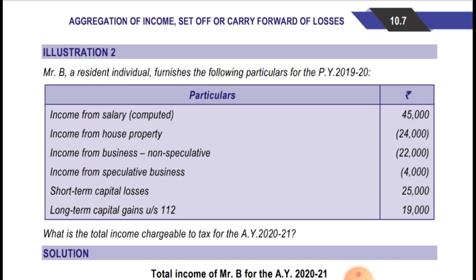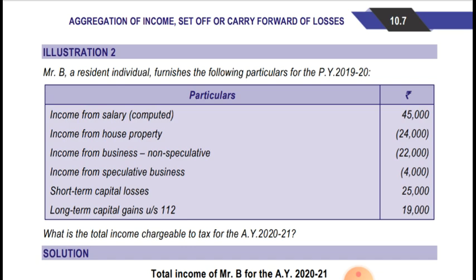As I said in the previous sum, business loss cannot be set off against salary income. In this case, 45,000 salary is there, and from this salary income, the loss from house property will be adjusted, so it is within the limit of 2 lakh. So the entire amount of loss from house property will be set off. Business loss of 22,000 will not be set off against salary, and speculative business loss can be set off in the same and in the next assessment only against speculative business income. There is no speculative business income, so the 4,000 will be carried forward.